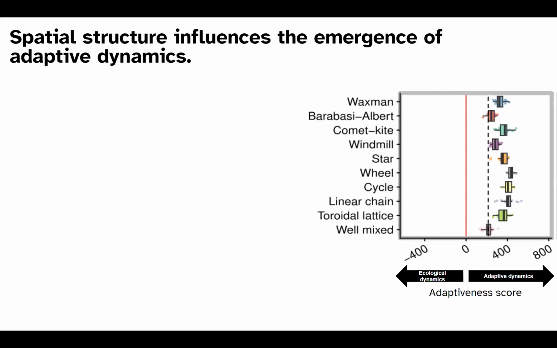And our results showed that spatial structure does in fact influence the emergence of adaptive dynamics. So now I'm going to explain this particular experiment before we get into our greater results. On the left-hand side, you will see the spatial structure name, and on the bottom, you'll see the adaptiveness score. That red vertical line is our 0 value for adaptiveness. So those values found on the left-hand side of that are considered to be more of an ecological system, and those values on the right-hand side are considered to be a more adaptive system.